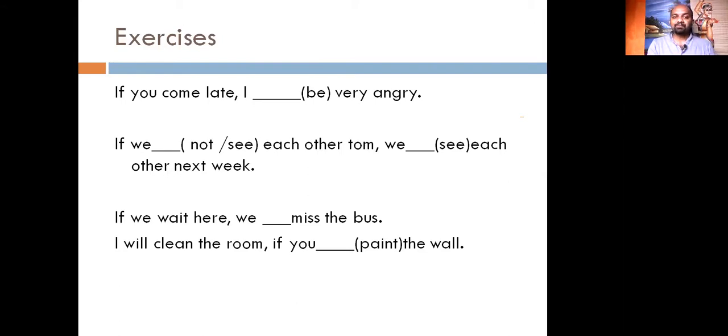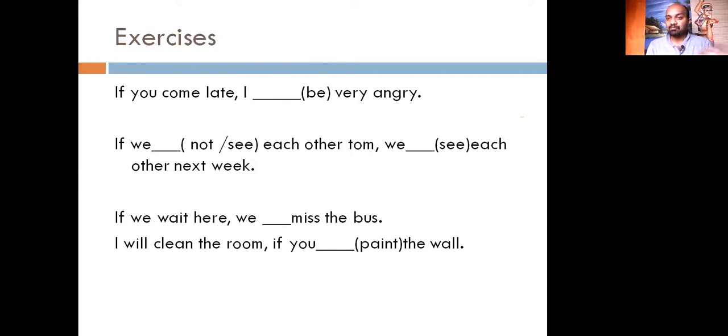If we do not see each other tomorrow, "tomorrow" is written in short form in SMS language, and there is a mistake. "If we do not meet" is also missing here. If we do not meet each other tomorrow, we will meet each other next week. The main verb "meet" is missing.